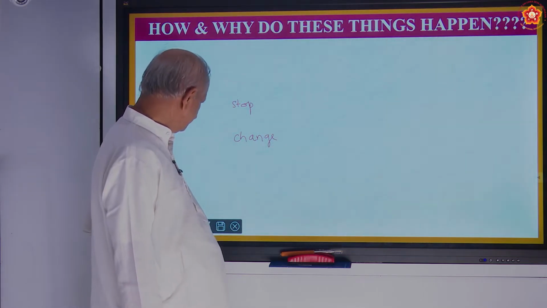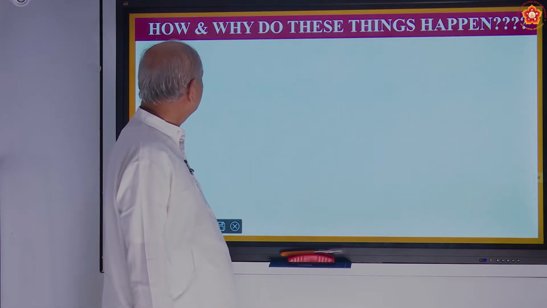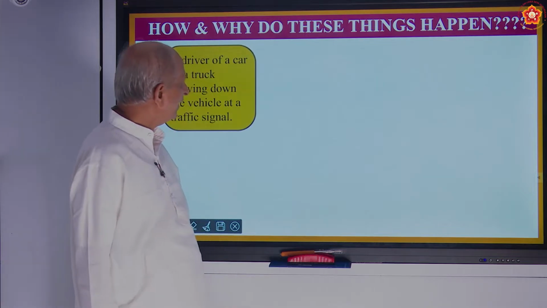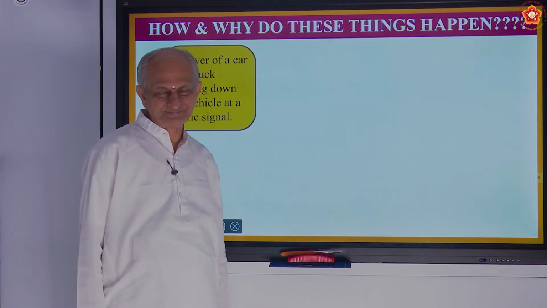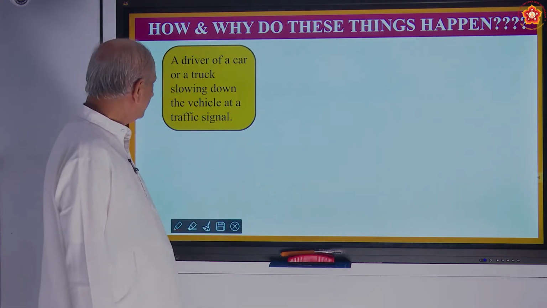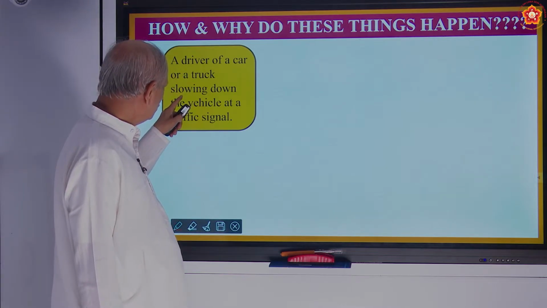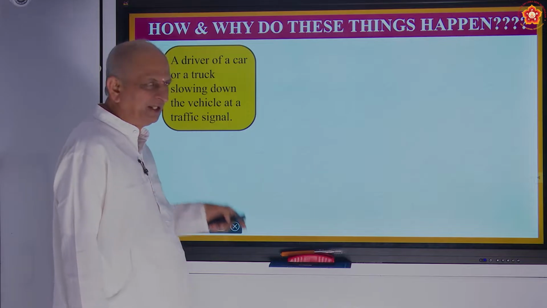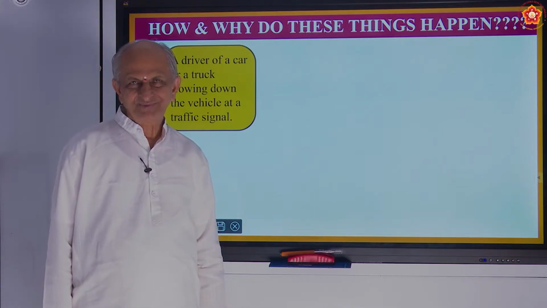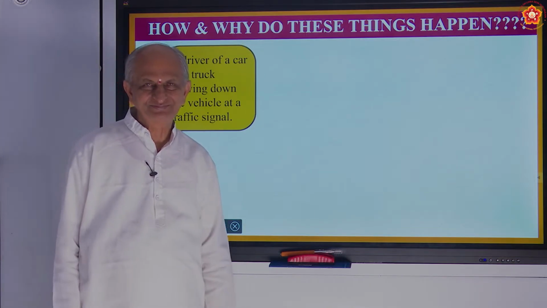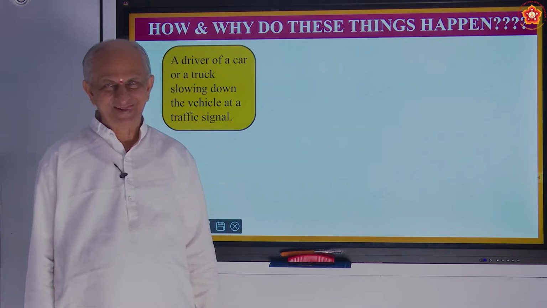Correct? So now the question is, how and why do these things happen? What are these things? A driver of a car or a truck slowing down the vehicle at a traffic signal. Everybody has to stop except an ambulance.